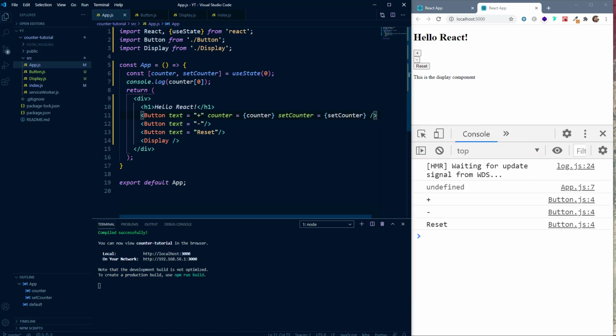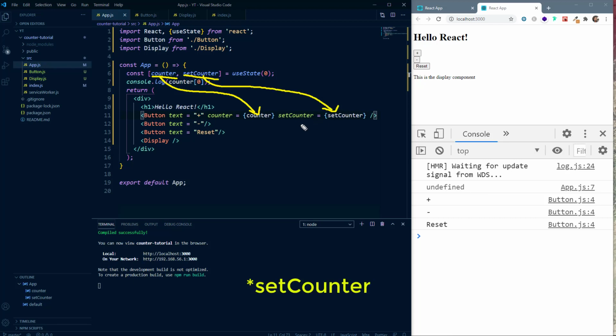So you can see that this counter variable, or this counter state variable, is this one, and this state setCounter is this one, and you can name these props whatever you want. You can name this counter and setCounter whatever you want. However, I am naming it the same as the state variable so that the code is more readable.